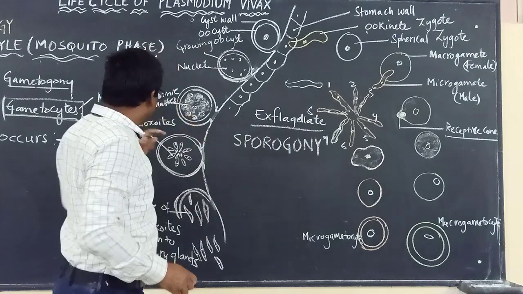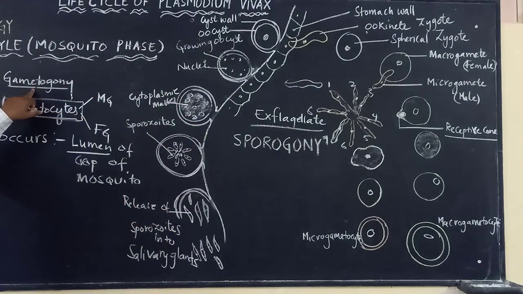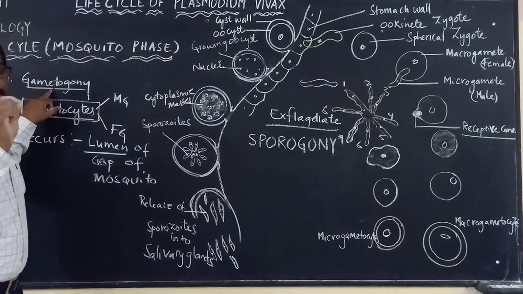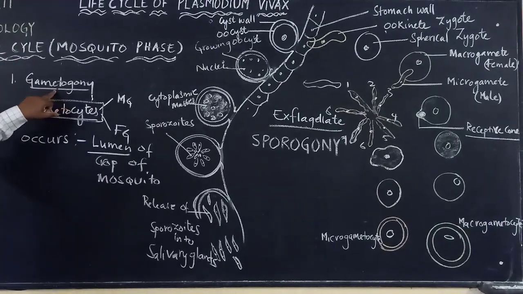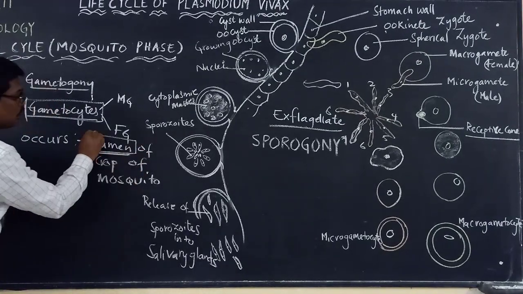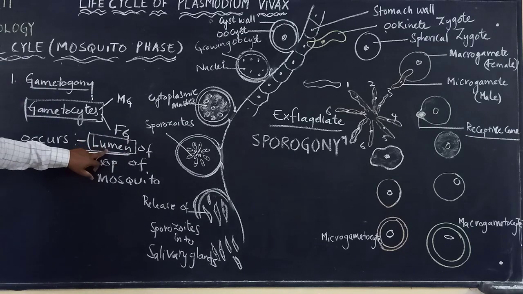Now we understood the process of gametogony. Means what? Formation of male and female gametes, taking place in the lumen of the crop of the mosquito.